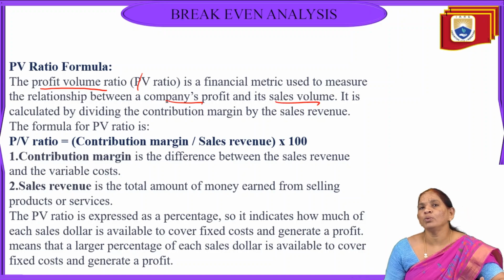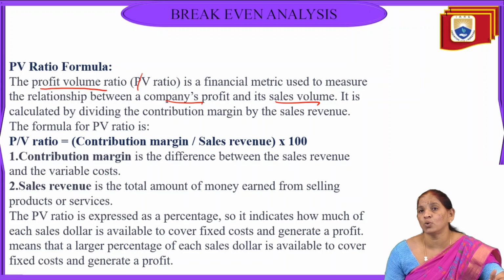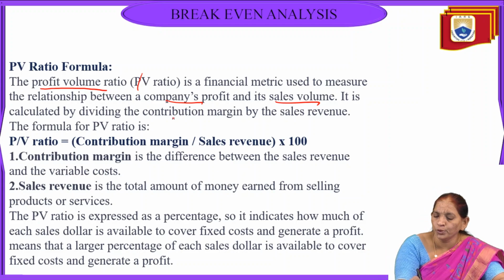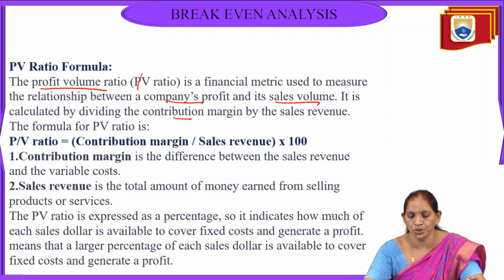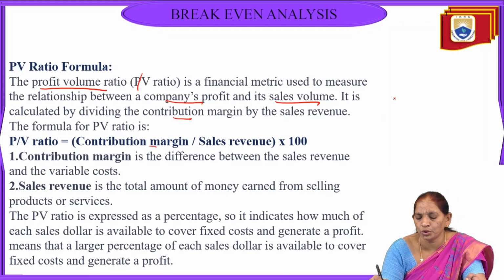How the company's profits are achieved with the help of sales volume: two things are important. One is profit, and the other is the amount the company is selling, that is the sales volume. When both are calculated by contribution, we are able to identify the PV ratio. So we have the formula: contribution margin divided by sales revenue, multiplied by 100.